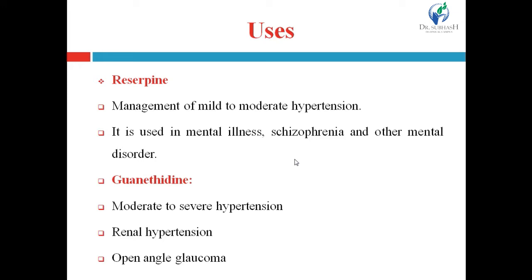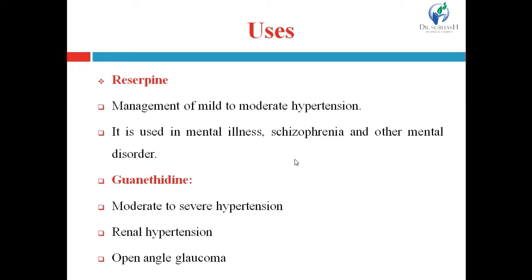Then guanethidine is used in moderate to severe hypertension and also in renal hypertension. It is also useful for the management of open angle glaucoma.